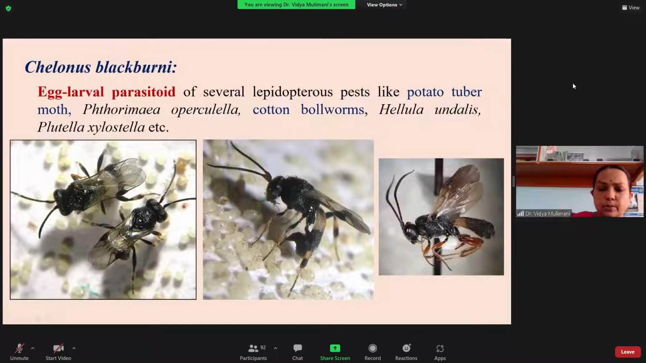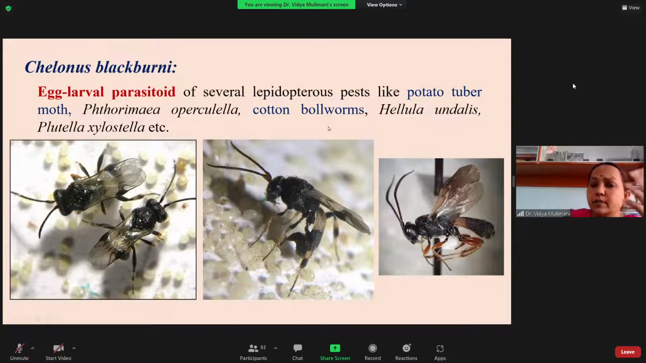You know what a tuber moth is? It is a pest, the potato tuber moth. It is a pest both in storage and in field conditions. In the godowns, whenever they store potatoes, they will always have the problem of the potato tuber moth. So you release this Chelonus blackburni both in the field and in the storage where you have stored the potato, because whenever you buy potatoes, sometimes you will have the caterpillar. So it will manage it.